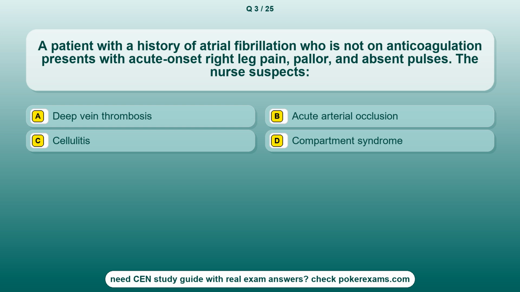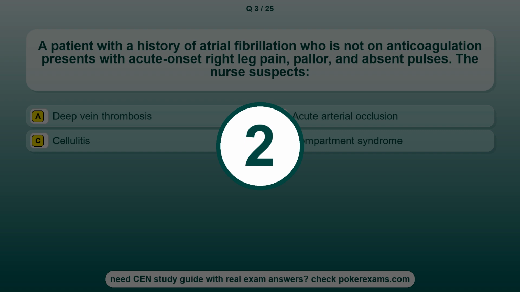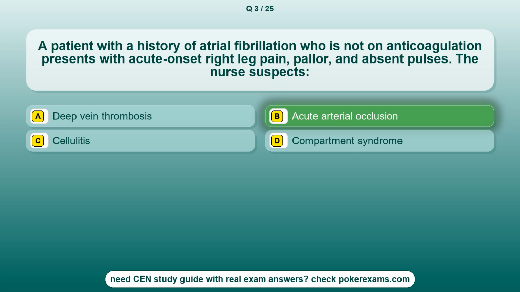Question 3. A patient with a history of atrial fibrillation who is not on anticoagulation presents with acute onset right leg pain, pallor, and absent pulses. The nurse suspects Option A. Deep vein thrombosis. Option B. Acute arterial occlusion. Option C. Cellulitis. Option D. Compartment syndrome. The correct answer is option B.